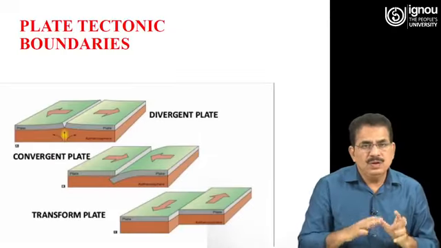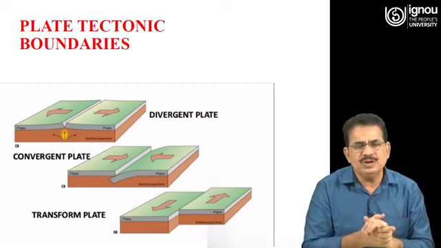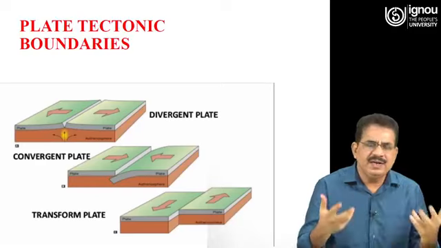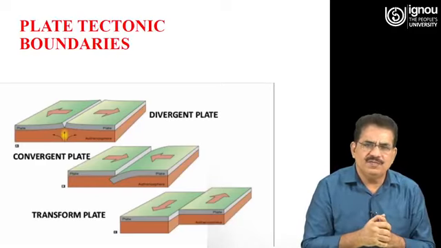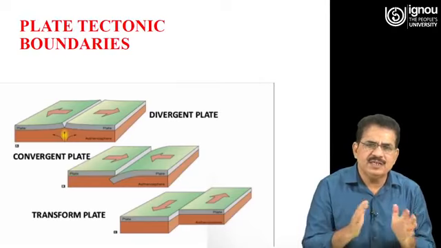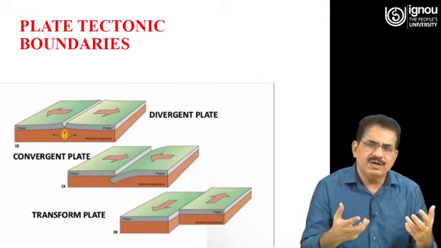So, what happens due to the motion of these plates? 3 different types of boundaries are formed. First one is the divergent boundary.